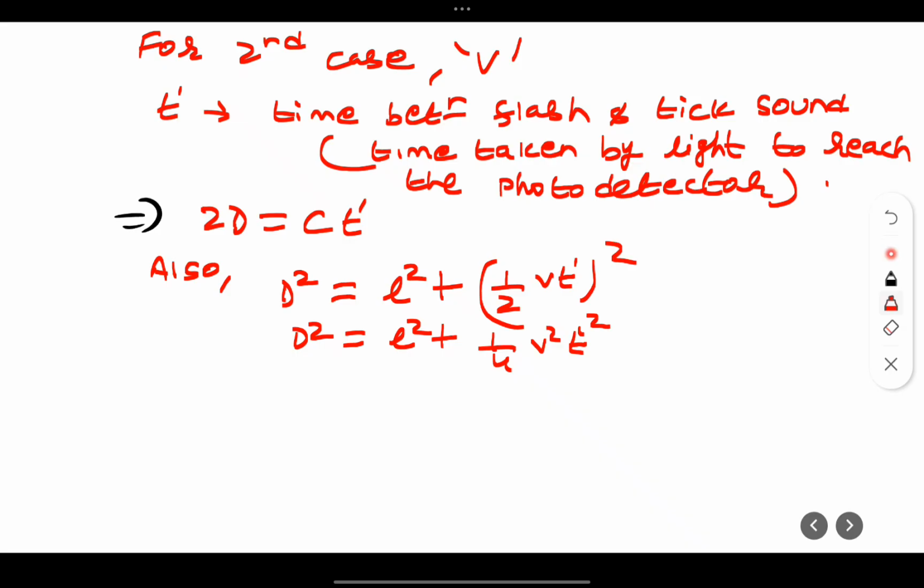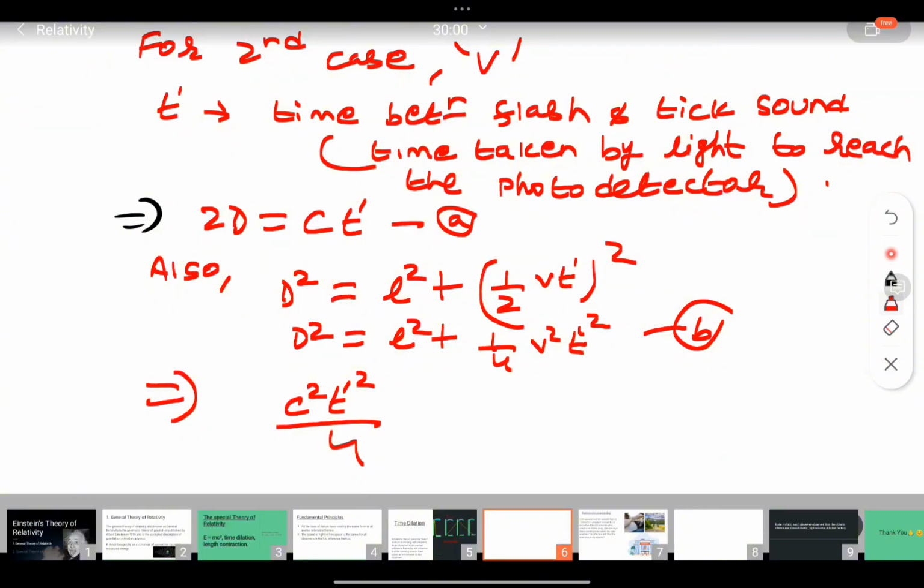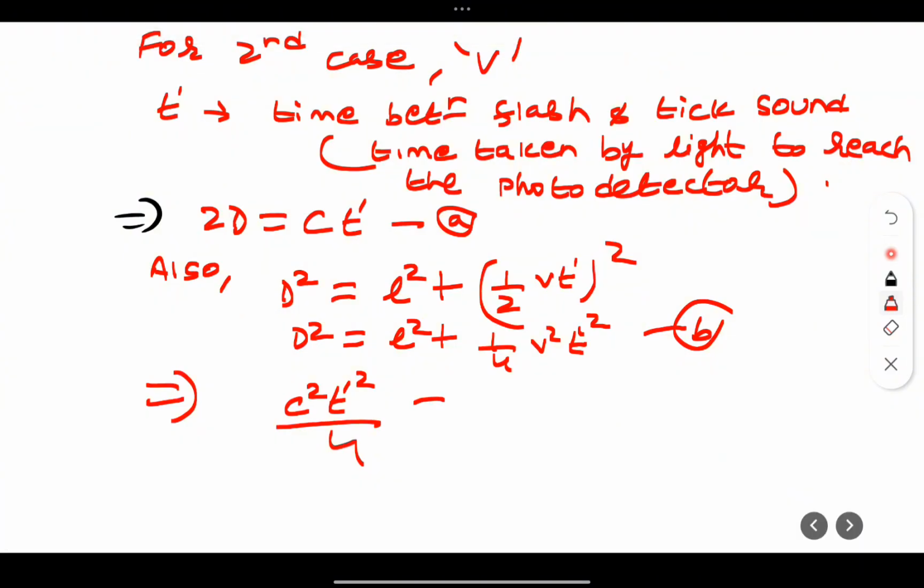So let us call this a and this b. From a and b you can write c square t dash square by 4, because d is equal to ct dash by 2, so it will be c square t dash square by 4 equals L square plus 1 by 4 v square t dash square.